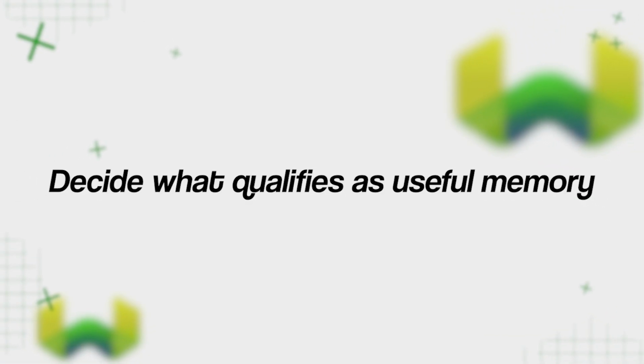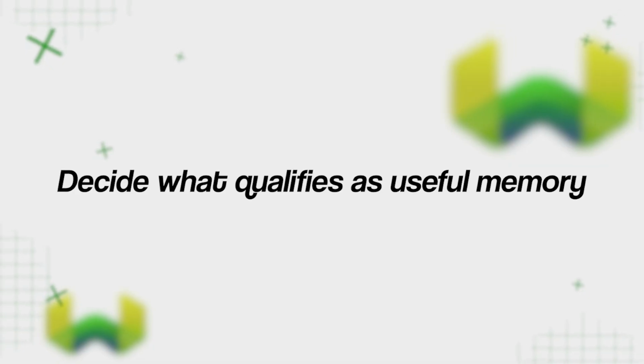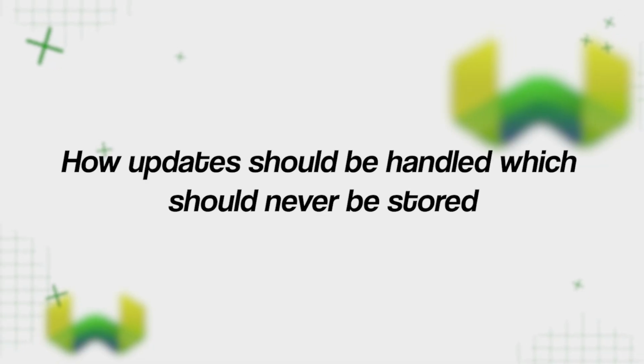Now, if you're building AI agents, the first question should not be which model to use or which tools to integrate. It should be what the agent needs to remember and how the memory should evolve. Decide what qualifies as useful memory, how updates should be handled, and what should never be stored. Once you have that, design your loop so that every execution contributes to the memory. That's what turns a collection of tools into a system that improves over time.